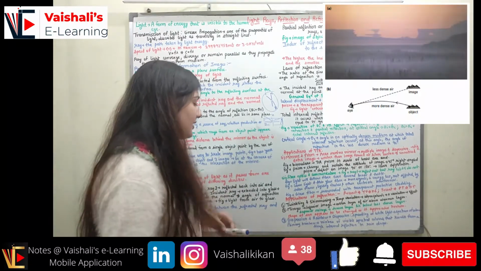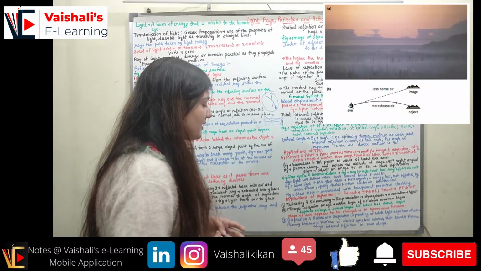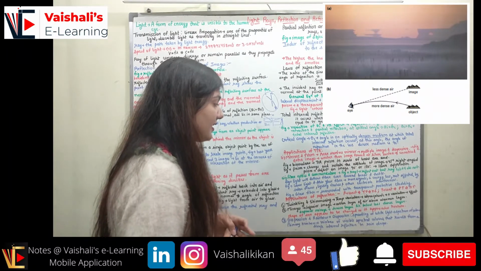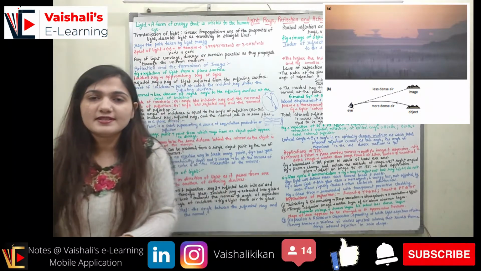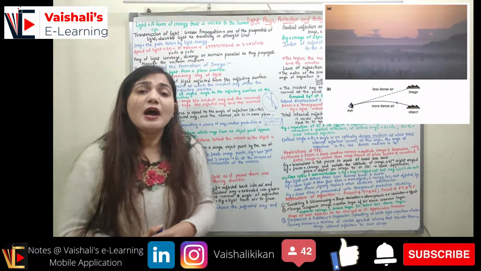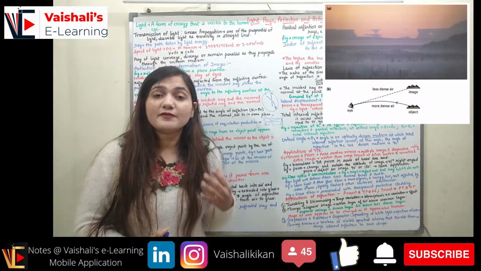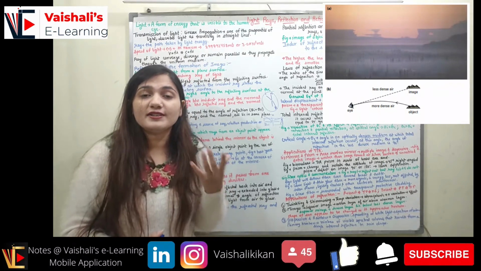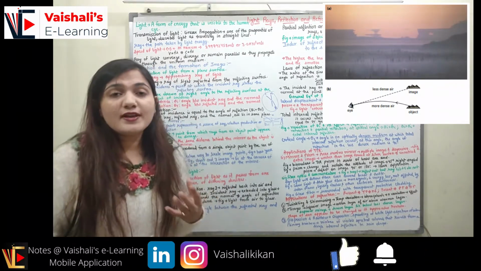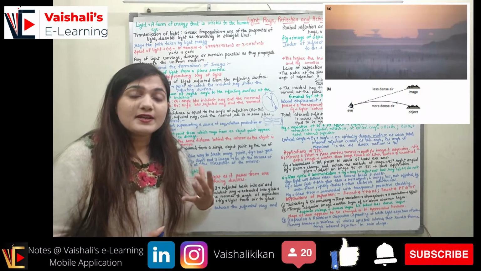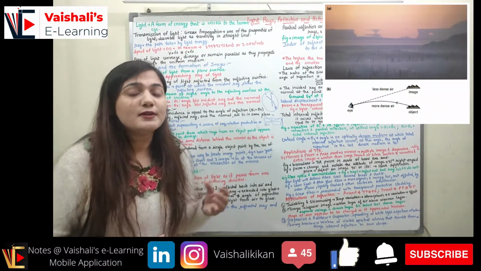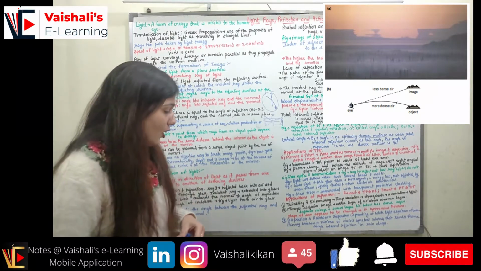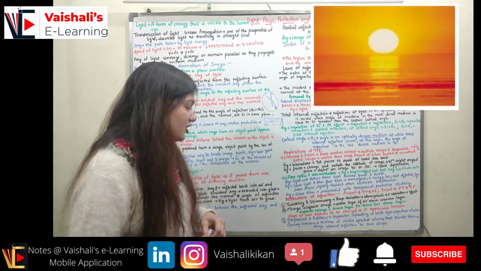Coming to the next type of mirage, that is the superior mirage, when we have the denser layer lying below the less dense layer. At that time you can see we have a shift in the position of the object. The object will appear at a different location than it actually is, because the light will be refracting and reaching the observer.